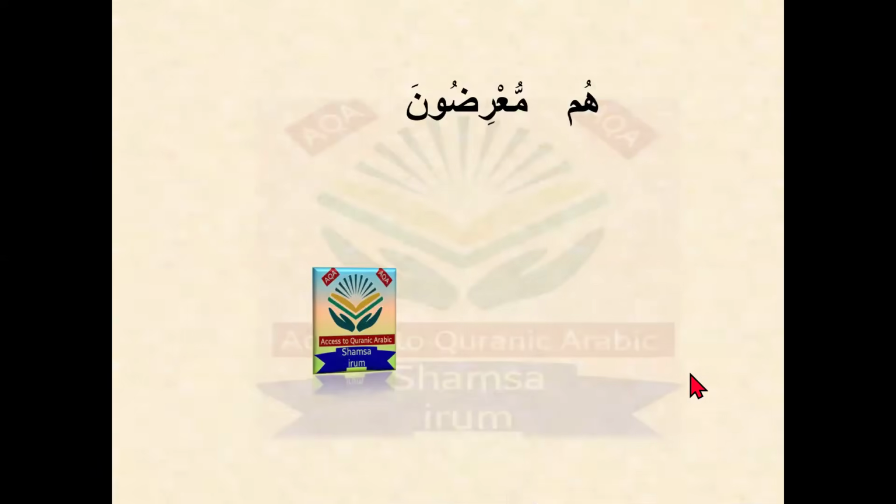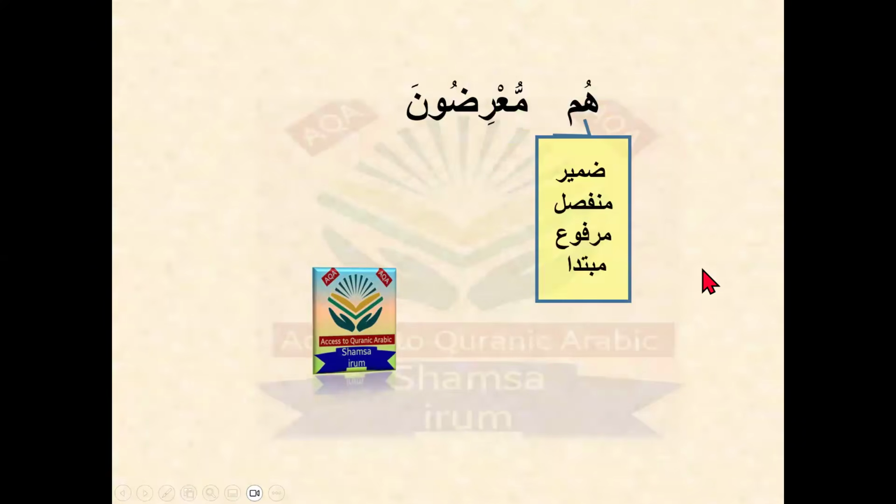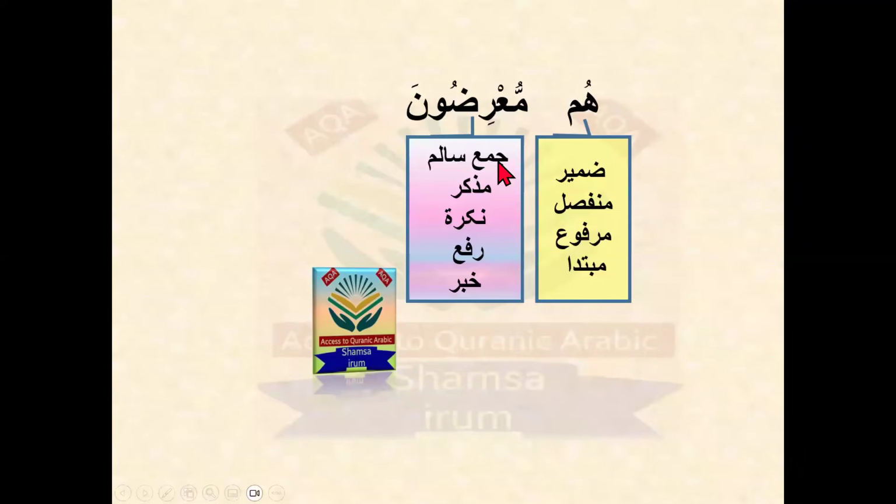Okay, let's move now towards the examples from the Quran Majid. Whom is a Zamir Munfasil, which is always used as a Mubtada, as a subject. Mu'aridun is a Nakira, is Marfu, and is Jama Salim Muzakkar.